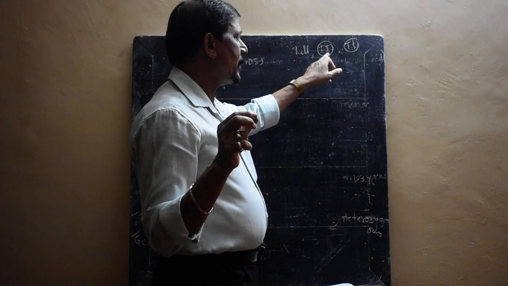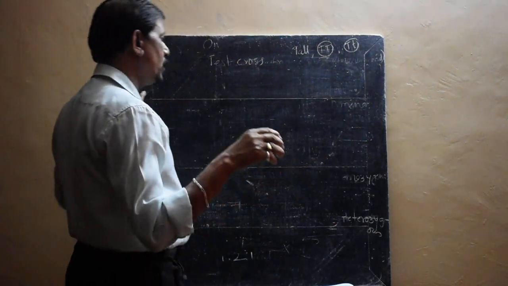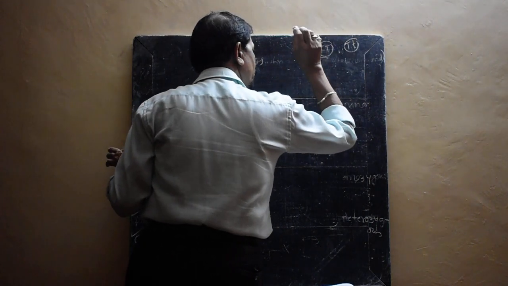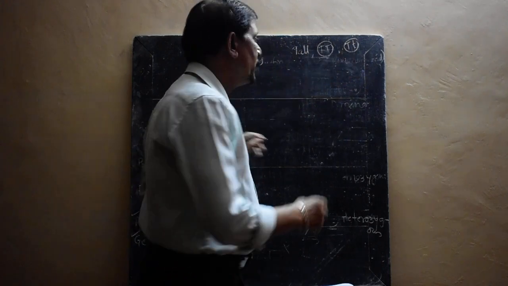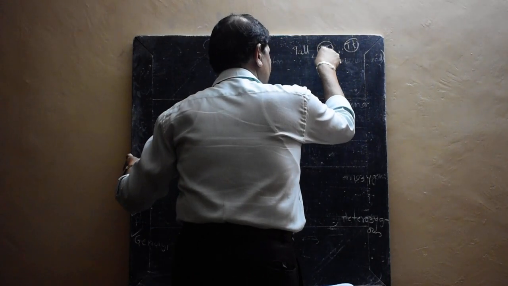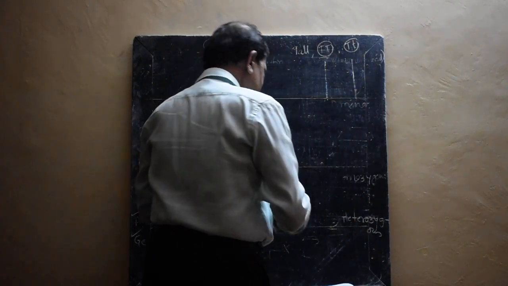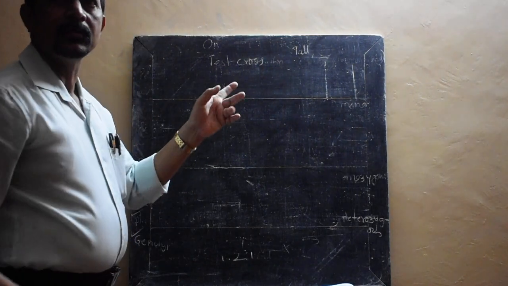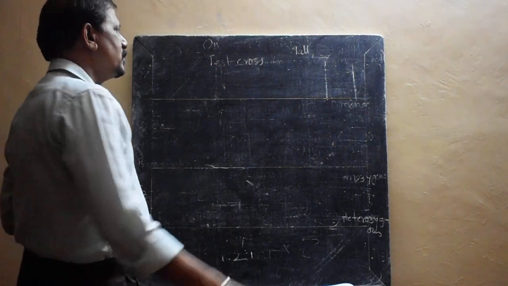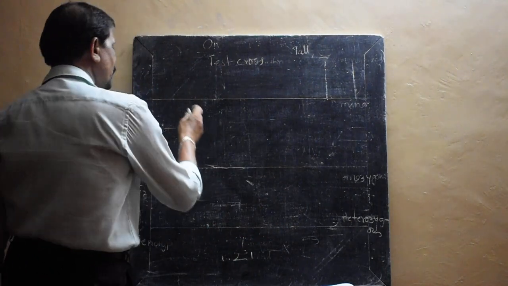So capital T small t. If two conditions are there for the tall, this is also tall, this is also tall. But when I write, I know it is homozygous. But see, if I give the diagram of the tall, this is also tall, this is also tall. Can you tell now what is the genotype of this condition? No. You cannot say the genotype of the condition. So in such a condition, what do you have to do?